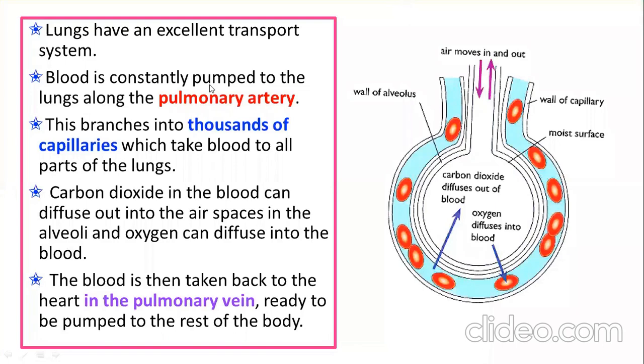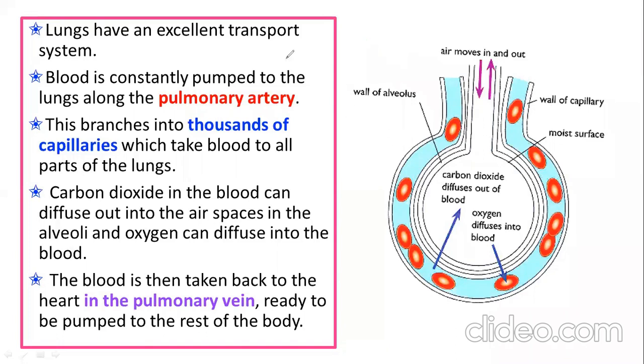Now look here, you can understand from this very well. Same diagram, but it's more clear. This is the lining wall of alveoli. You can see here, the wall of alveoli.